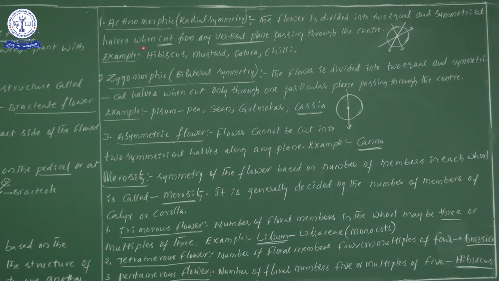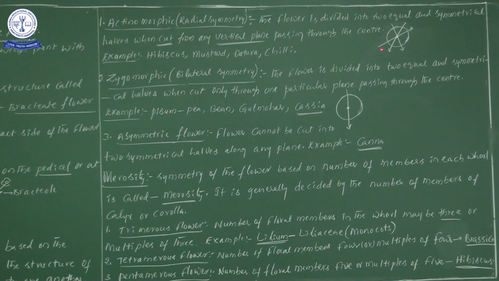That is enough. Means when we cut from any vertical plane passing through the center, that particular flower must be divided into 2 equal halves.